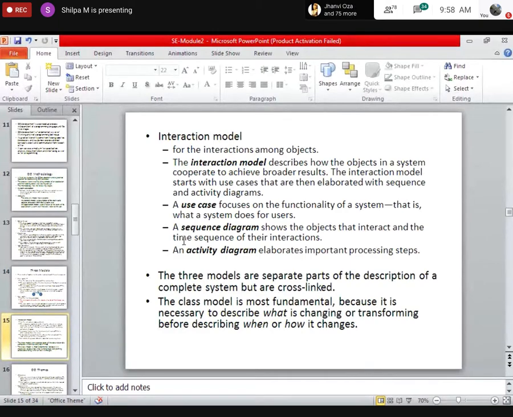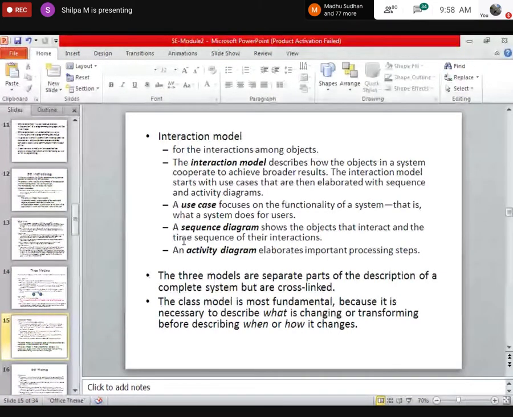Then we also have something known as the sequence diagram. The sequence diagram shows how the object interacts during a time sequence. During the first time interval, it interacted with the login module. From the login, it went to something like the web page. After updating, it logged out. So it came back from this email module, something like that. So how each object interacts with the other object, or the sequence of interactions, is given within the interaction